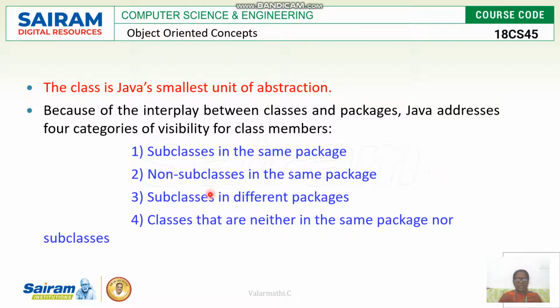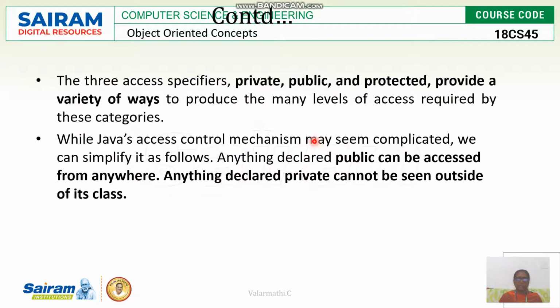So how can this be addressed and how can the visibility of these subclasses be referred to here? And finally, classes that are neither in the same package nor subclasses. Likewise, four different categories of visibility for a class member are addressed here.